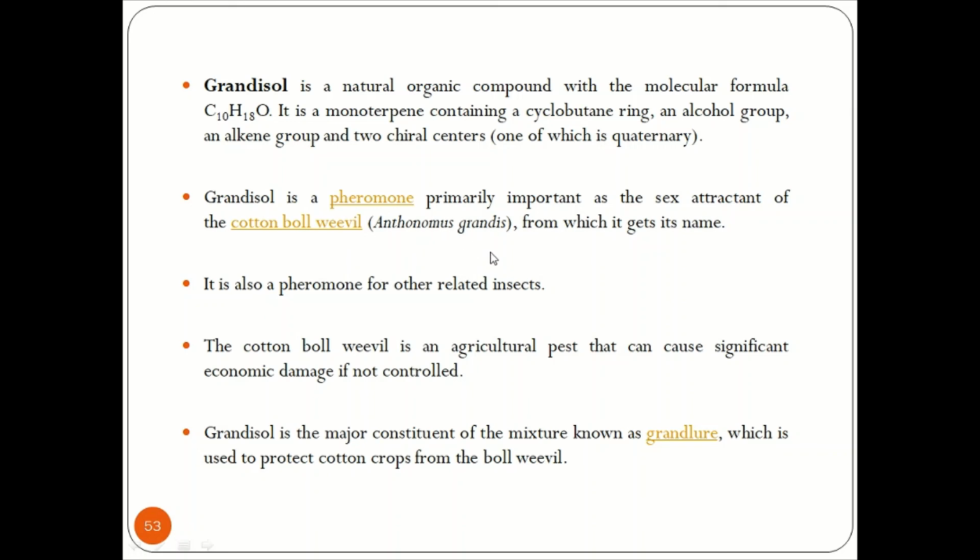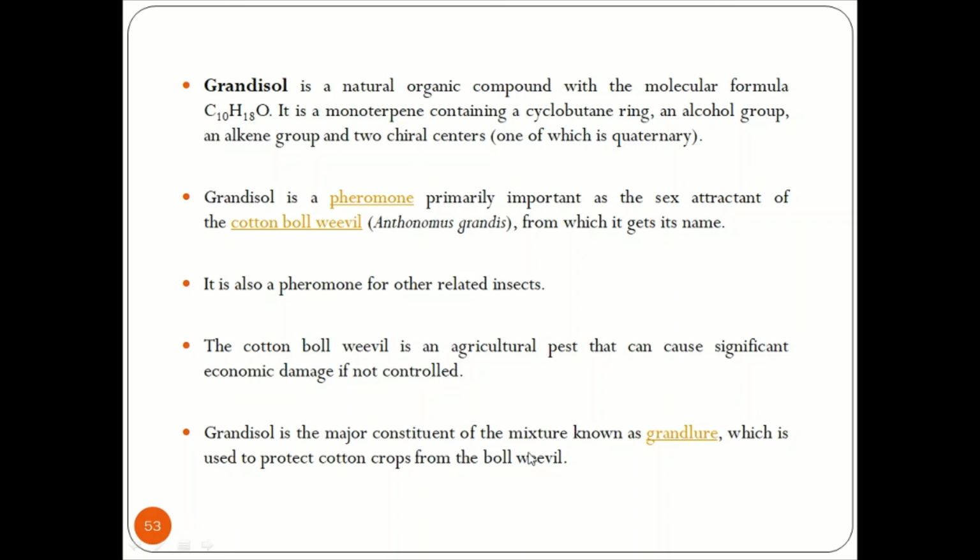Grandisol is a pheromone primarily important as a sex attractant of the cotton boll weevil. This particular insect, it is a sex pheromone from which it gets its name. It is also a pheromone for other related insects. Now the cotton boll weevil is an agricultural pest that can cause significant economic damage if not controlled, and hence grandisol can be synthesized and then a lure and kill mechanism can be utilized.